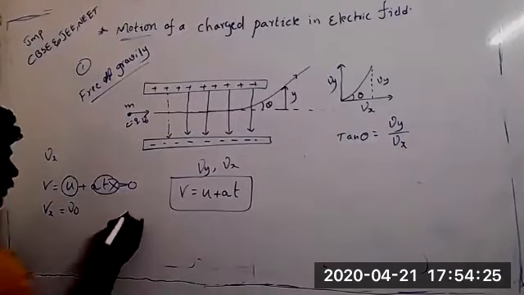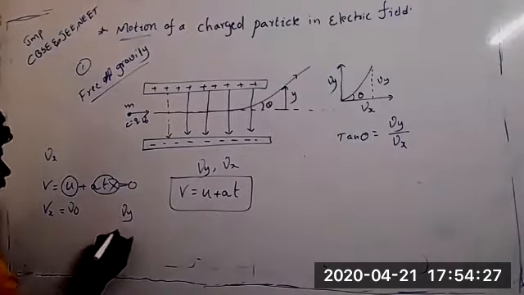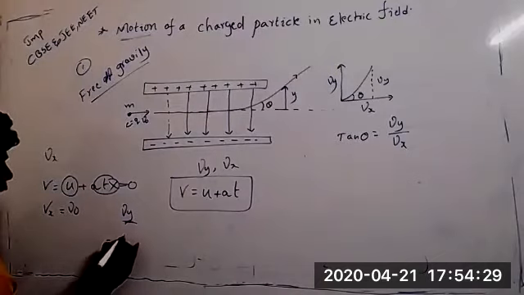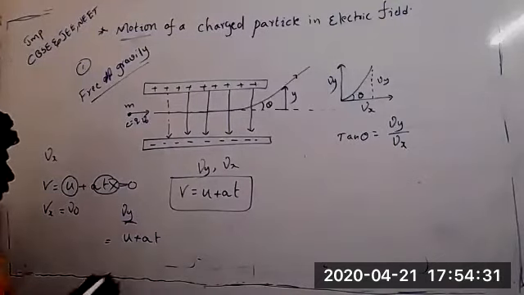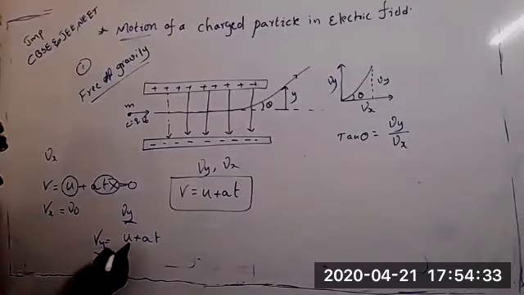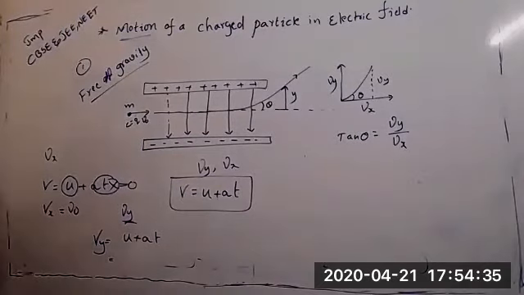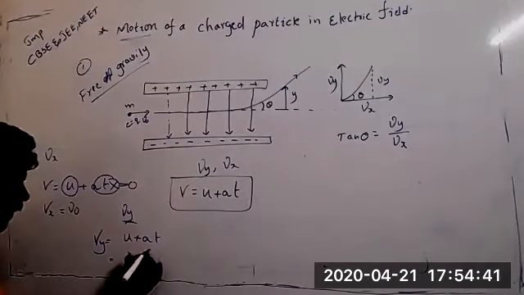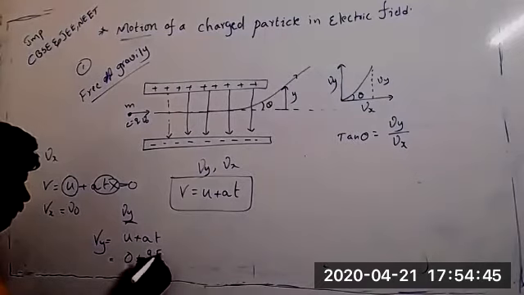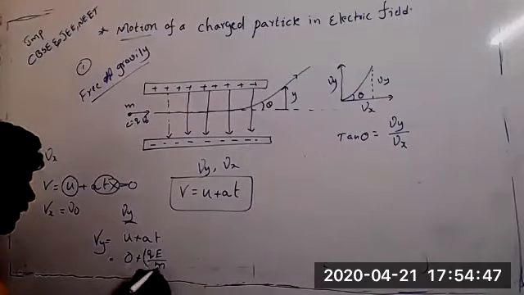Now we are going to talk about Vy. When I talk about Vy, the formula v = u + at I will apply again. It is Vy. What about u? Sir, 0. So u is 0. So we will take E Q by M into t, Q by M into t. In place of t, what can we write?